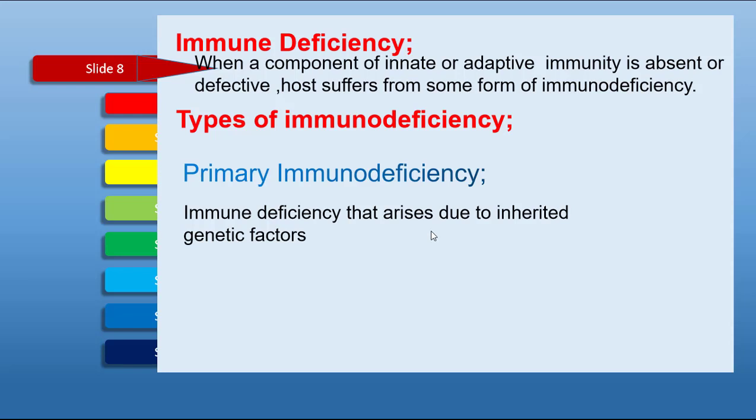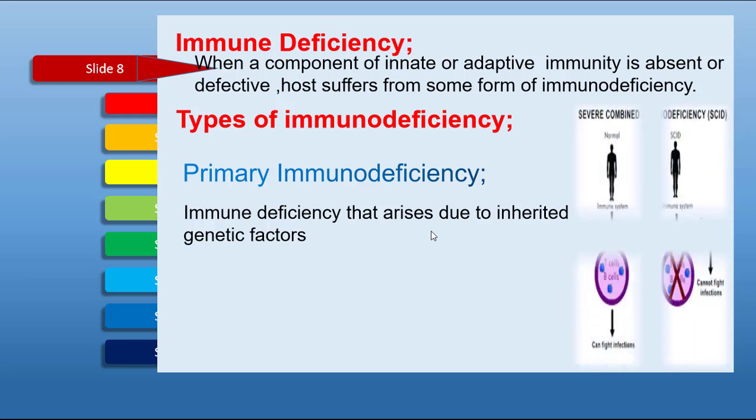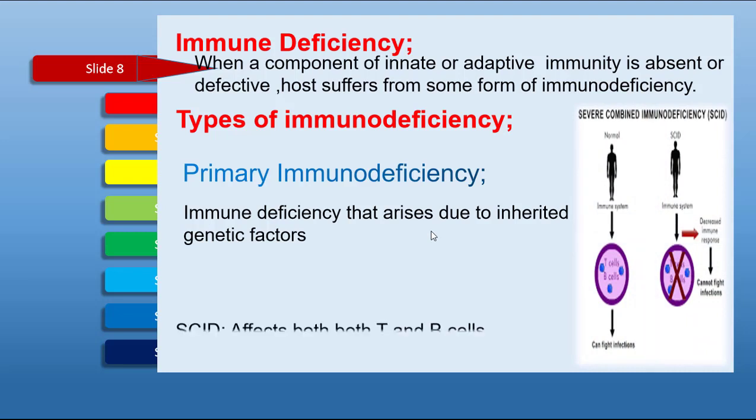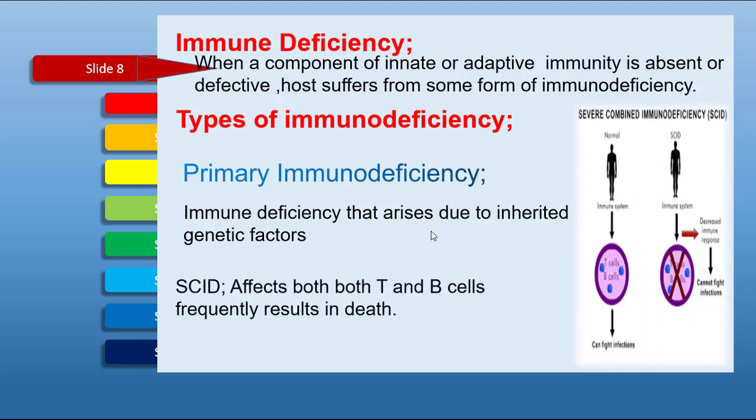For example, severe combined immune deficiency is a disorder in which both T lymphocytes and B lymphocytes are absent or unable to perform their function. So the adaptive immune system is completely absent in severe combined immune deficiency disorders, and the immune system is so compromised that common infections result in the death of the organism.